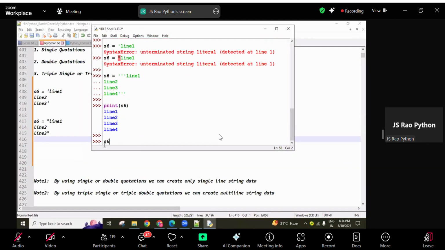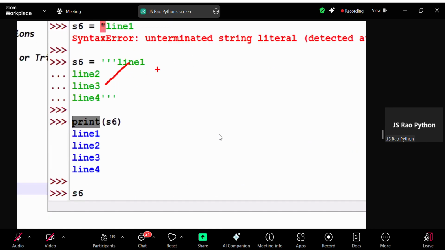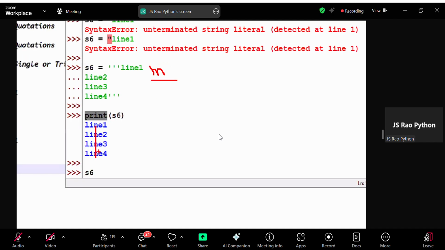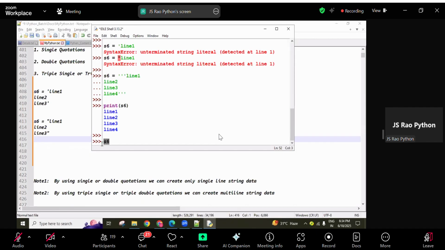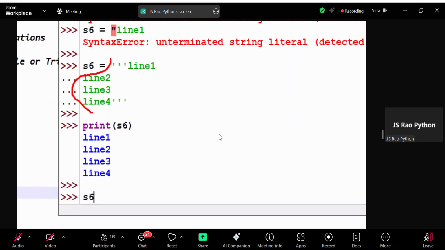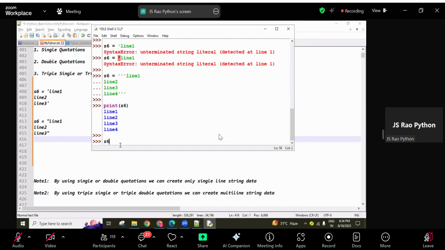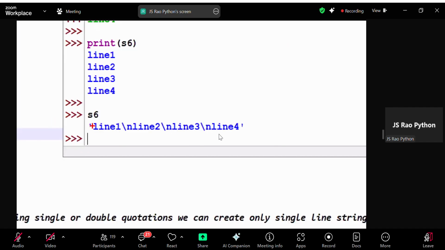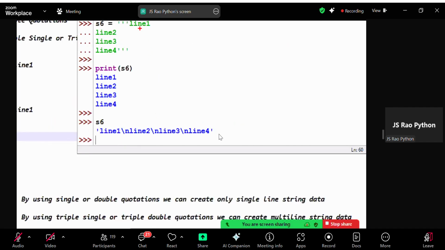If I'm using the print function, any special characters there also get processed, so that's why you get the new line format. Without the print function, if I simply write S6, the string is printed as it is, the entire thing. So you get it like this: line 1, then slash n, line 2, then slash n, line 3 slash n, line 4, like that.